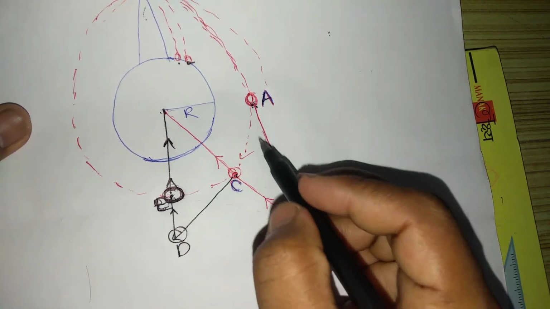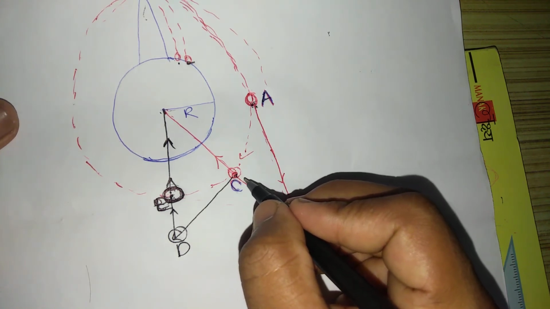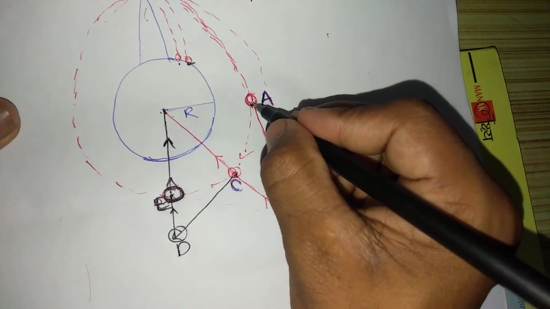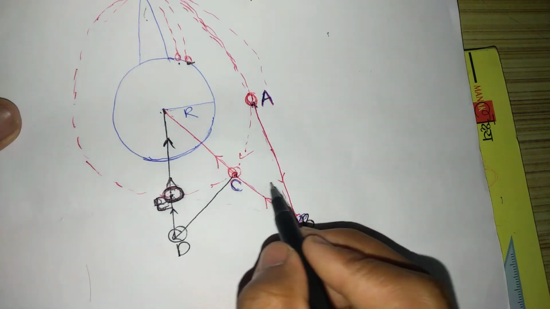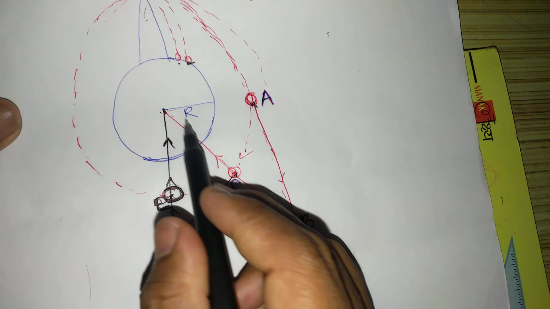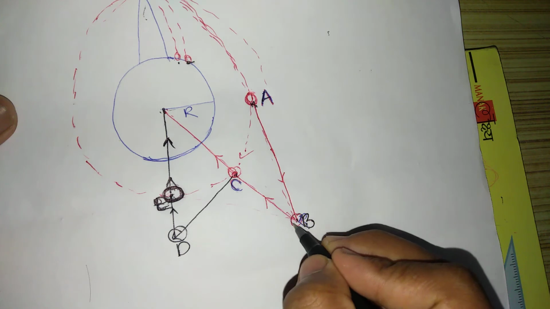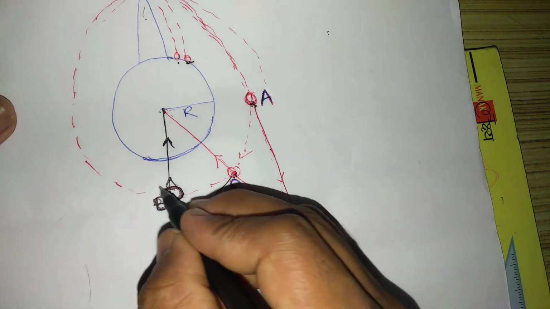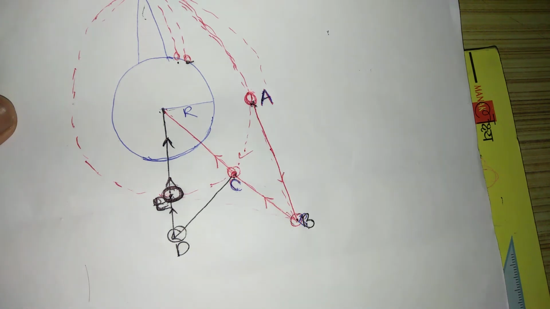Another thing, there is an equal and opposite force that is called fictitious force or centrifugal force that keeps the object going from point A to point B, but the gravitational force between the satellite and the earth brings the satellite from point B to point C, and at every point in the path of the satellite around the earth, the satellite is falling towards the center of the earth.